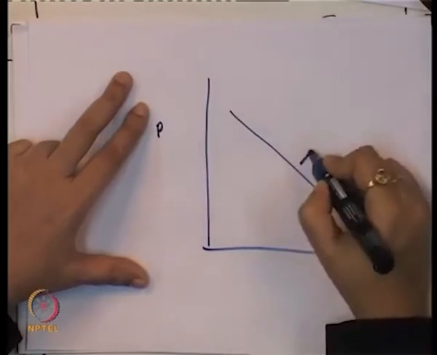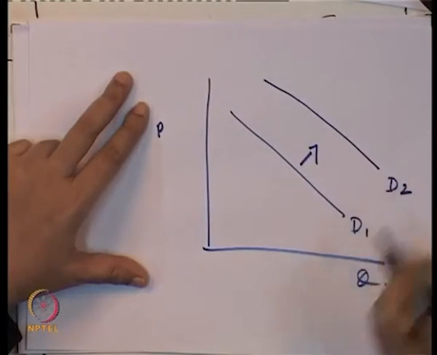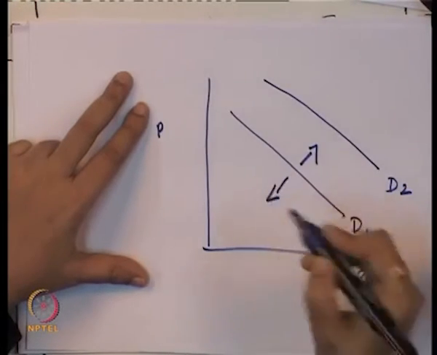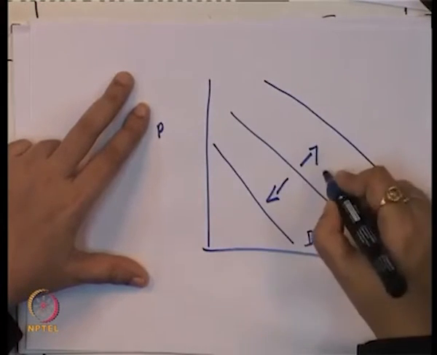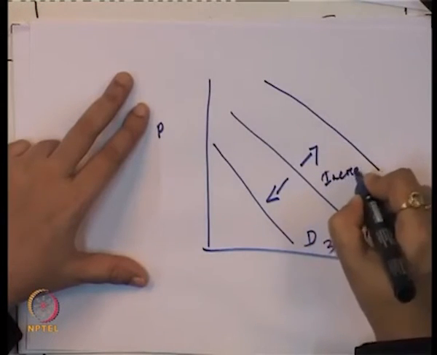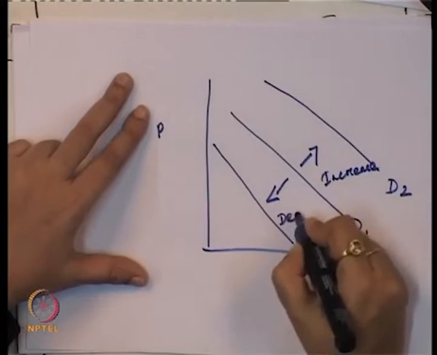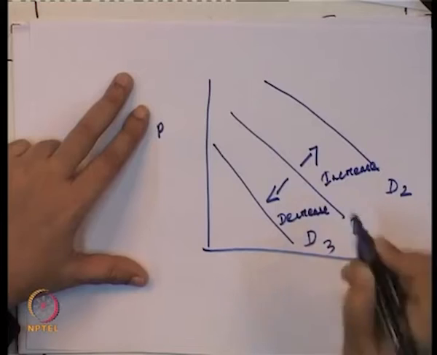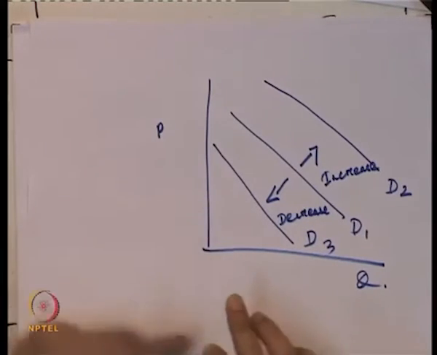If there is an increase in the quantity demanded, the demand always shifts to the right. If there is a decrease, the demand always shifts to the left. So this is the case of increase, the demand curve shifts to the right, and this is the case of decrease, when the demand curve shifts to the left.